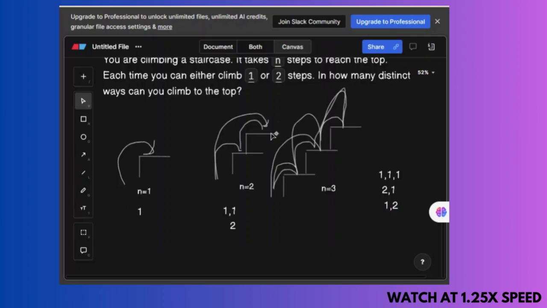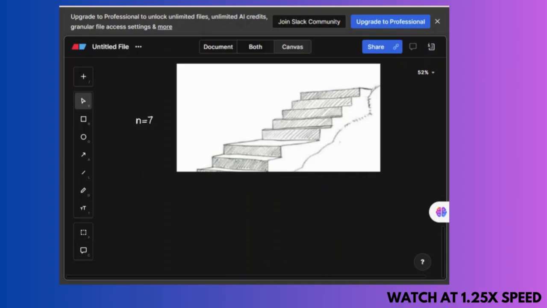So we can say that if, in this case, n equals 7 and I have to reach the top, then the first position is n equals 6.